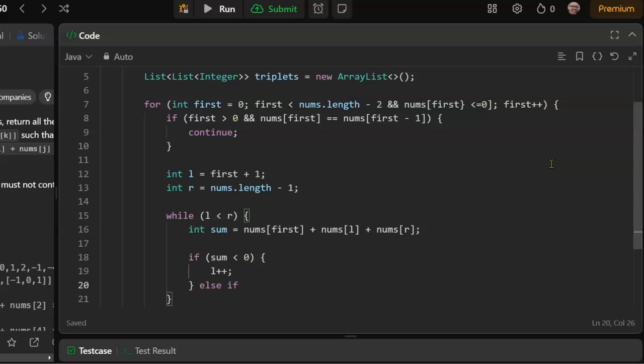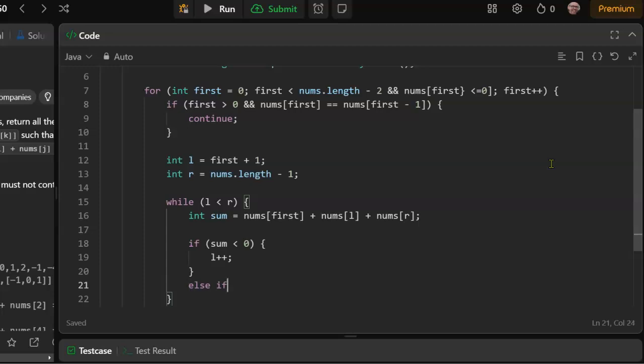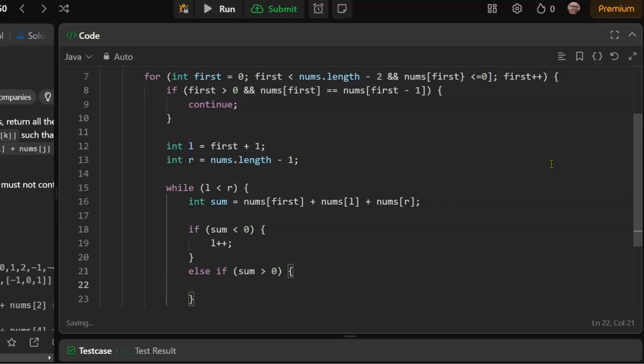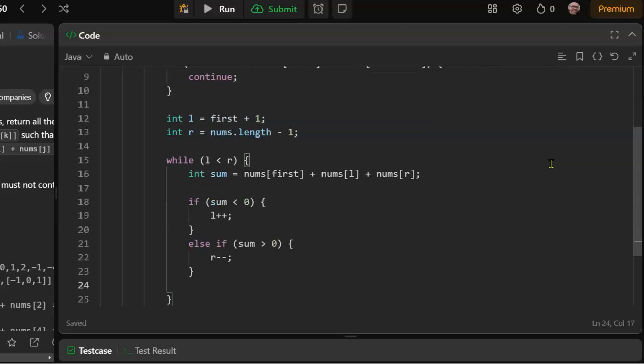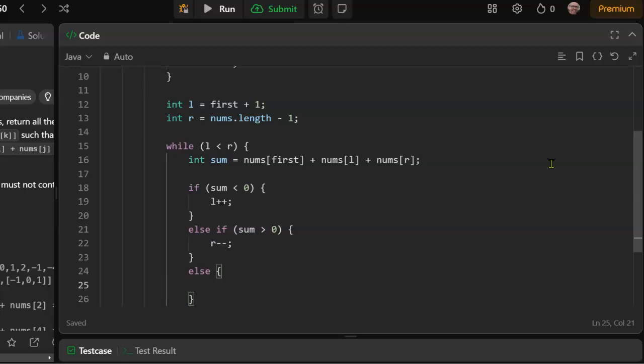Else, if sum is greater than 0, we need to decrement the right pointer. And the only other possibility is that it's equal to 0, in which case we are going to add it to the triplets list.